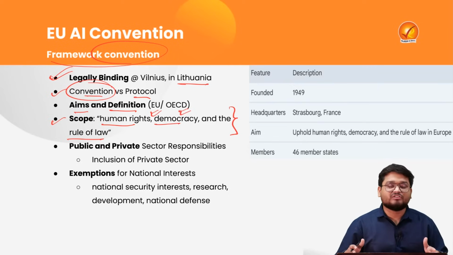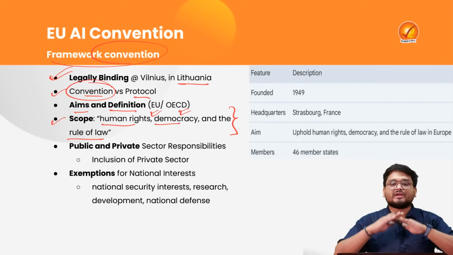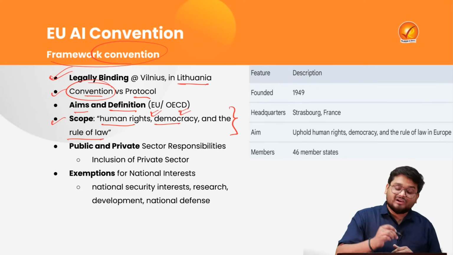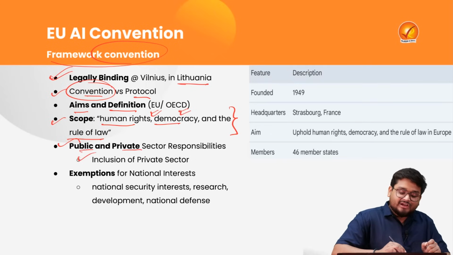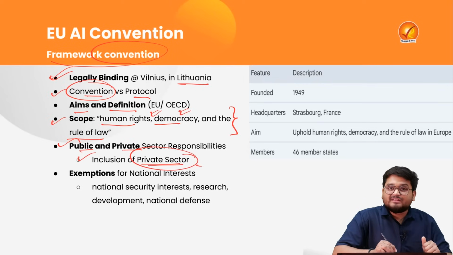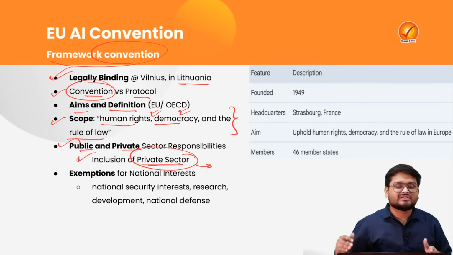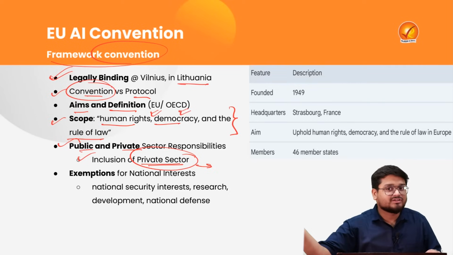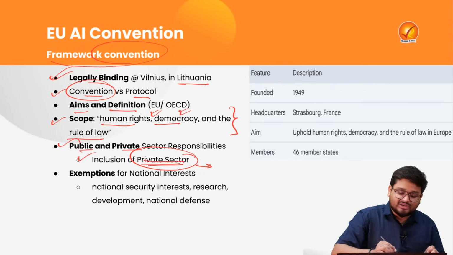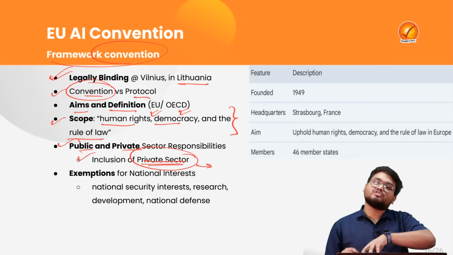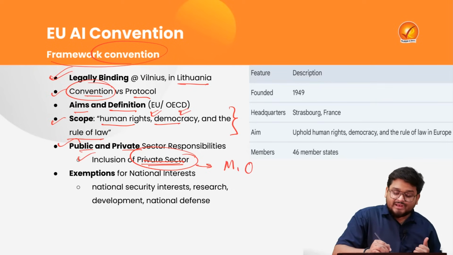So it is an endeavor to bring a convention to regulate the development of AI to make it more human friendly. And here the public and private sector responsibilities have also been highlighted. The inclusion of the private sector in this convention is special, because mainly in international conventions it will generally be international organizations or countries that are a part of the convention. But here, for the very first time in a technology convention, private companies have also been brought in, because Microsoft, OpenAI, right?